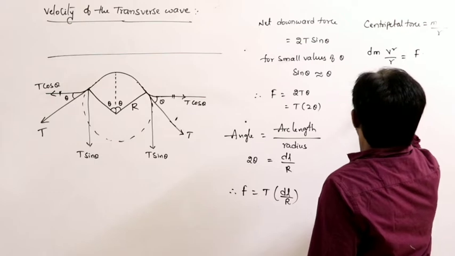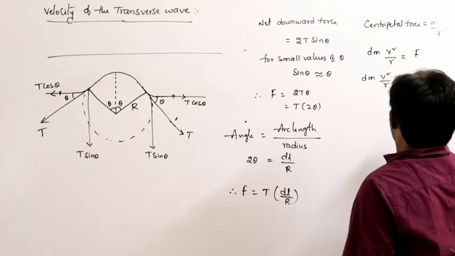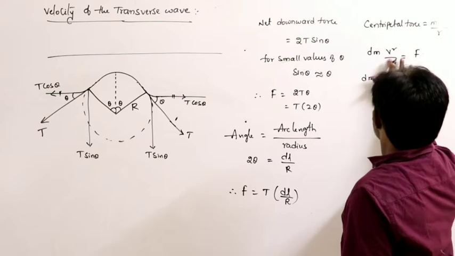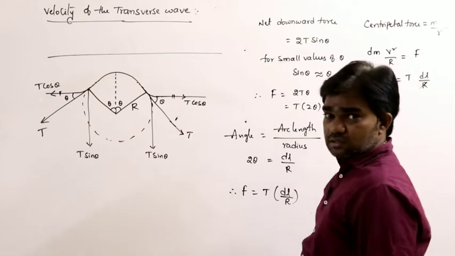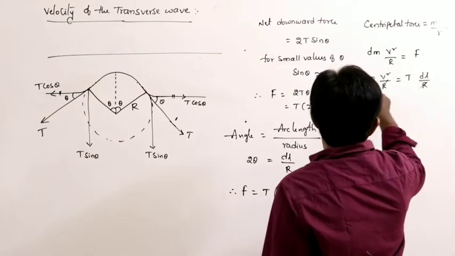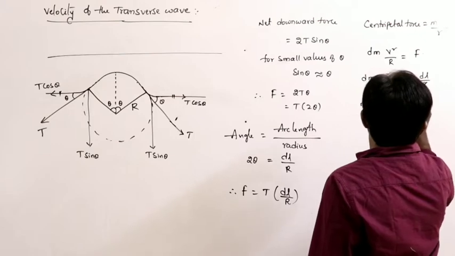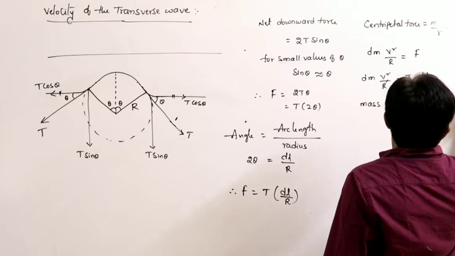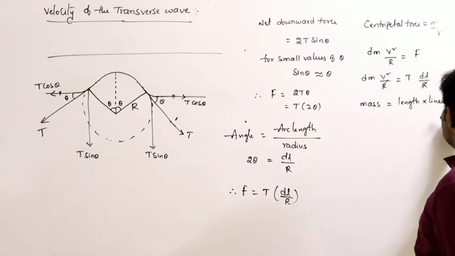So dm into v square by r is equal to downward force, which is T into dl by r. So in v square by r here, radius is capital R. R gets cancelled. Mass can be written as, according to the definition of linear density, mass can be written as length into linear density.